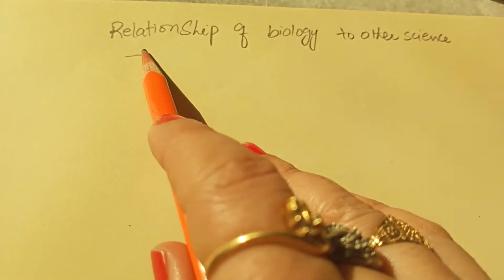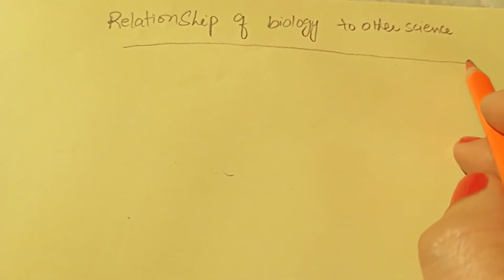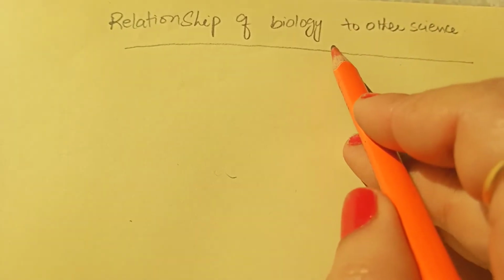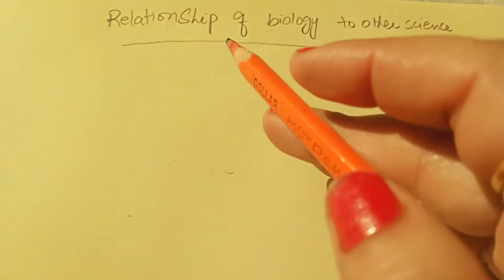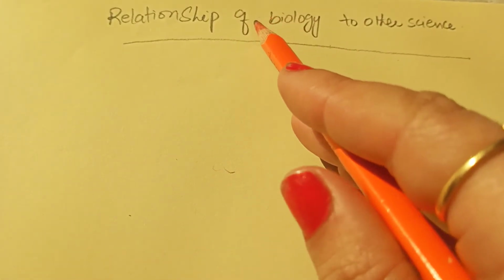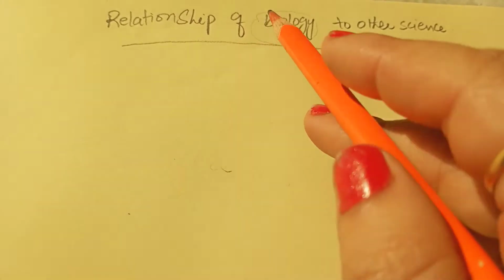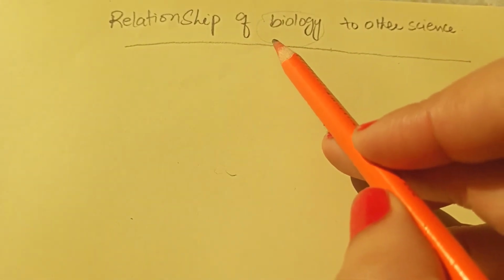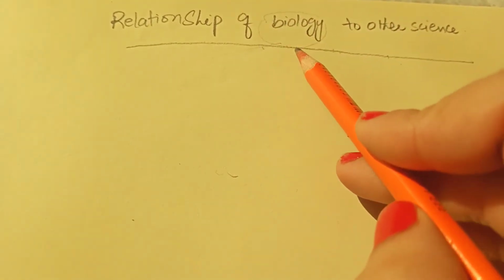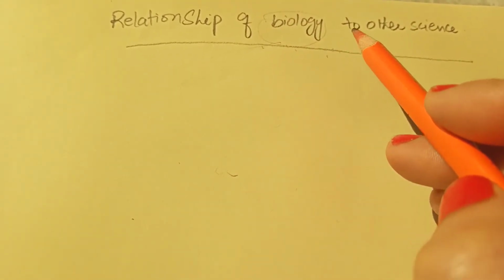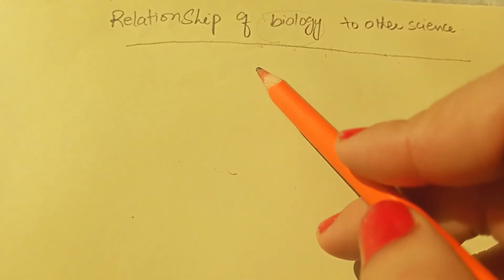Class, today we are going to discuss the relationship of biology to other sciences. Basically, it cannot be defined simply, because you have read that biology is the study of living organisms. But biology also has a relation with other branches of science like chemistry, physics, mathematics, economics, and geography.